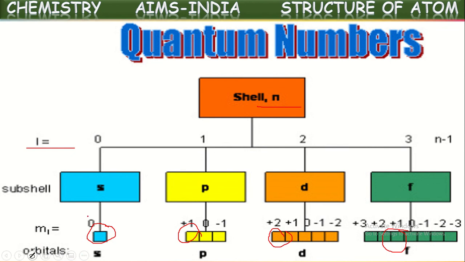So by knowing these four sets of numbers, we can identify an electron in a particular atom: in which shell it is, in that shell in which subshell it is present, in that subshell in which orbital it is present, and in that orbital which kind of self rotation it has. If you know all these, we can locate an electron exactly in the atom. This is about the four quantum numbers.